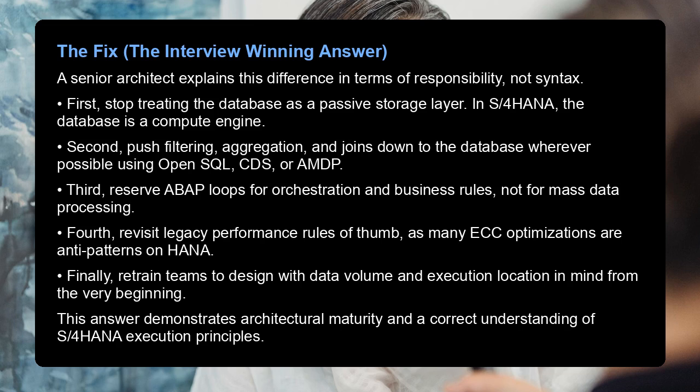Fourth, revisit legacy performance rules of thumb, as many ECC optimizations are anti-patterns on HANA. Finally, retrain teams to design with data volume and execution location in mind from the very beginning. This answer demonstrates architectural maturity and a correct understanding of S/4HANA execution principles.